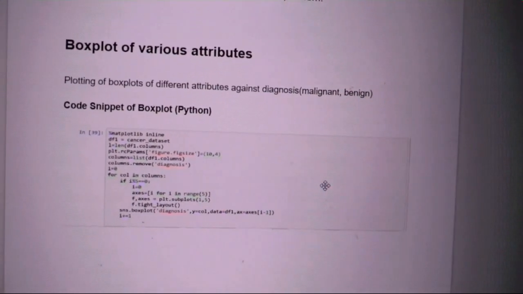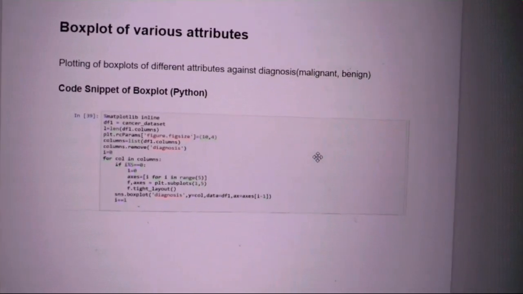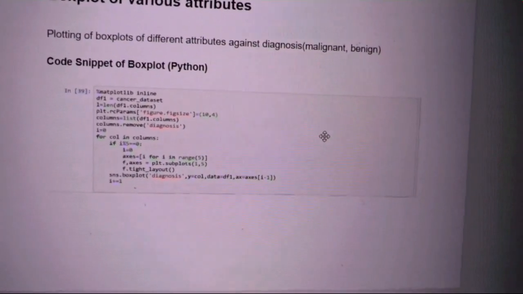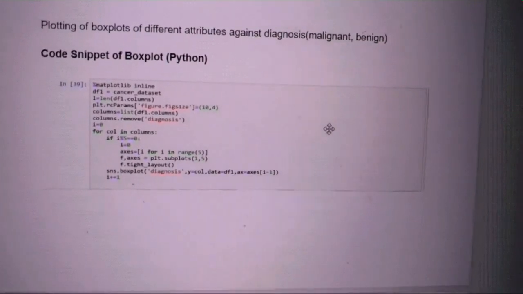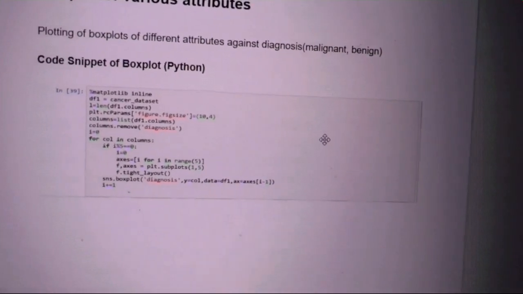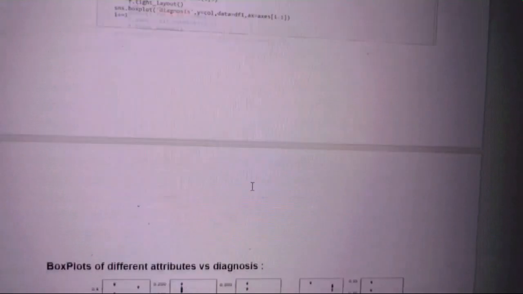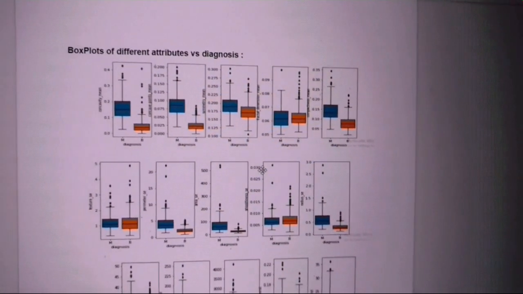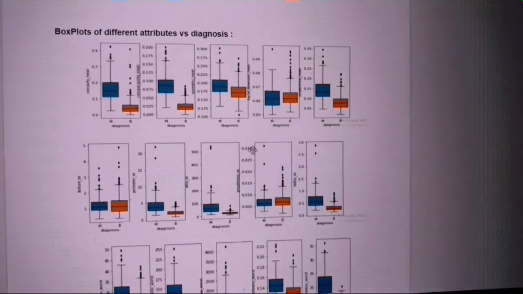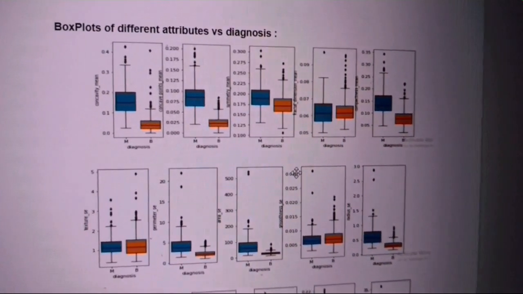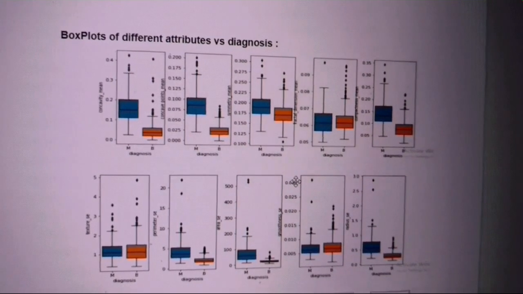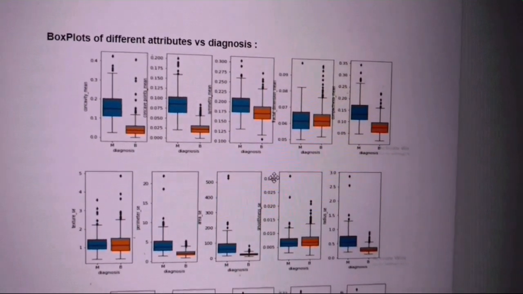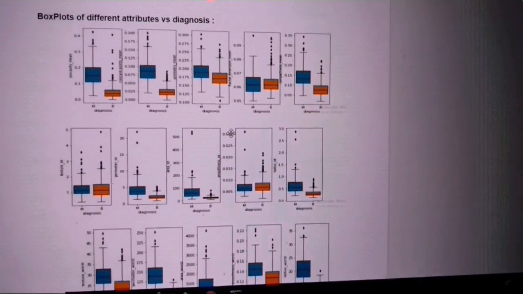We find the box plot of the various attributes of the dataset. After going through the code of the box plot, we use the matplotlib library to plot it, and here are the various box plots of the different attributes versus the diagnosis attribute. Here we can see that for every attribute there is a standard deviation plot, and the mean of the plot is also there in the box plot.